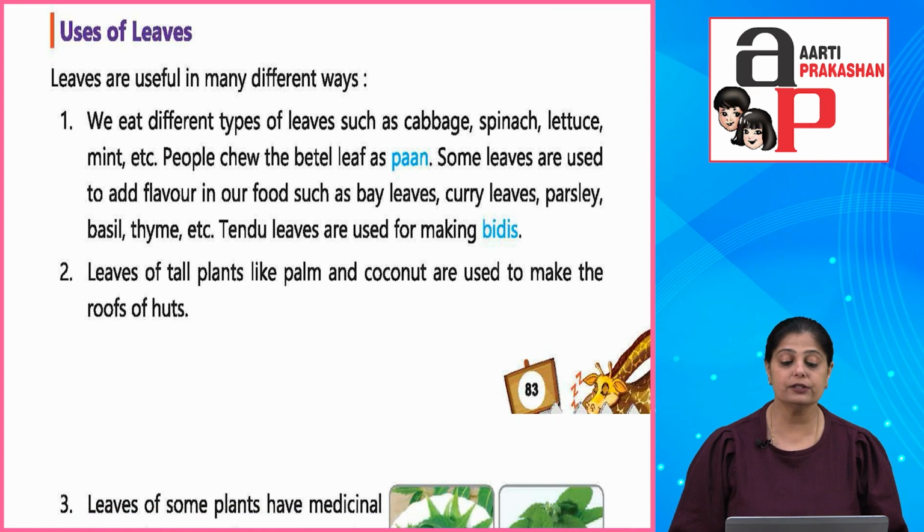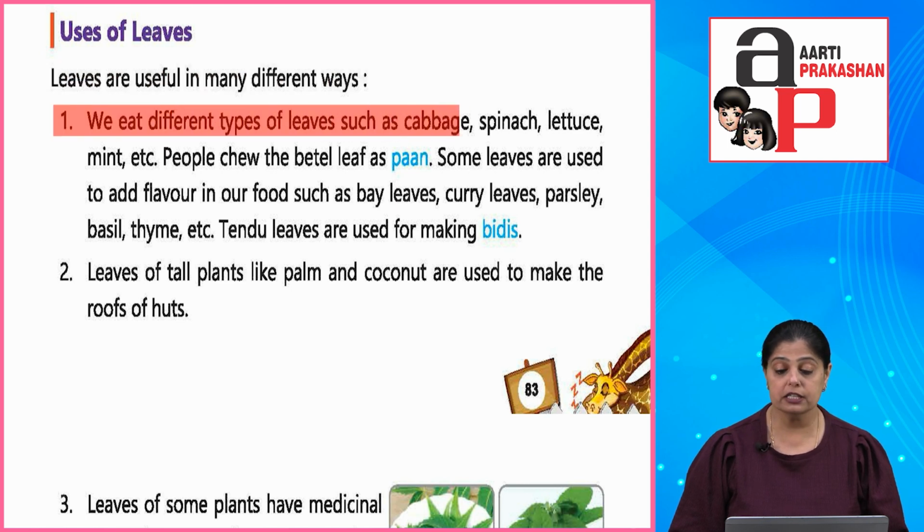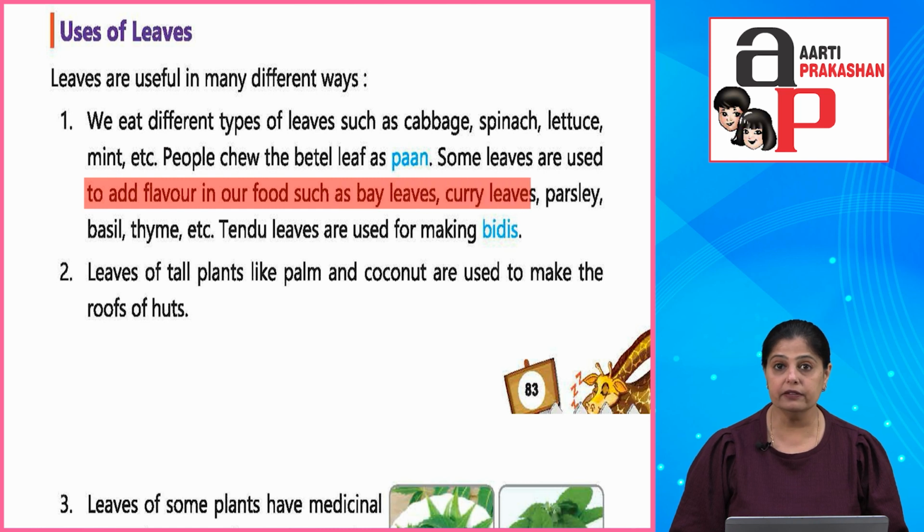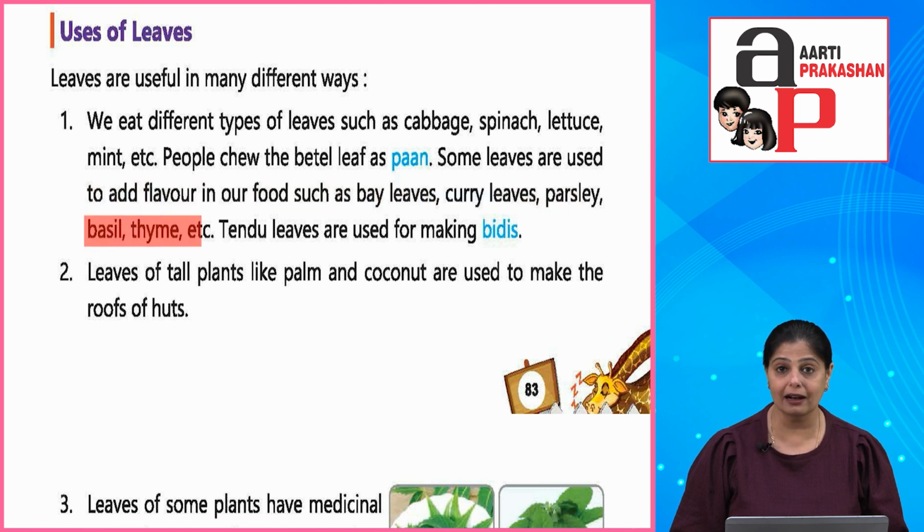Okay, now let's look at the different uses of leaves. Leaves are useful in many different ways. We eat different types of leaves such as cabbage, spinach, lettuce, mint, etc. People chew the betel leaf as pan. Some leaves are used to add flavor in our food such as bay leaves, curry leaves, parsley, basil, thyme, etc. Tendu leaves are used for making beedis.